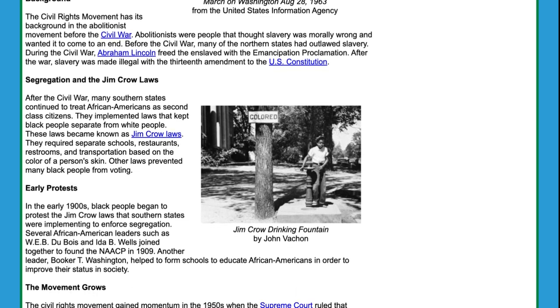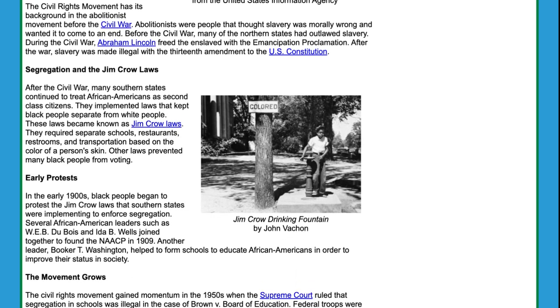Segregation and the Jim Crow laws. After the Civil War, many southern states continued to treat African Americans as second-class citizens. They implemented laws that kept black people separate from white people. These laws became known as Jim Crow laws. They required separate schools, restaurants, restrooms, and transportation based on the color of a person's skin. Other laws prevented many black people from voting.